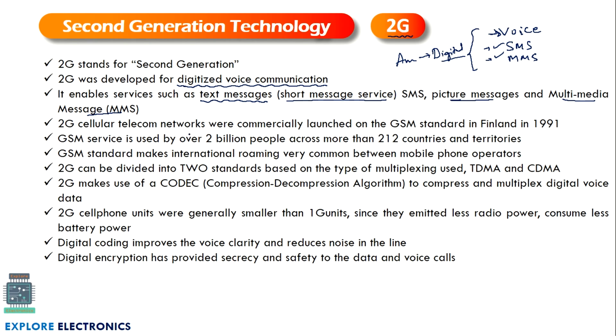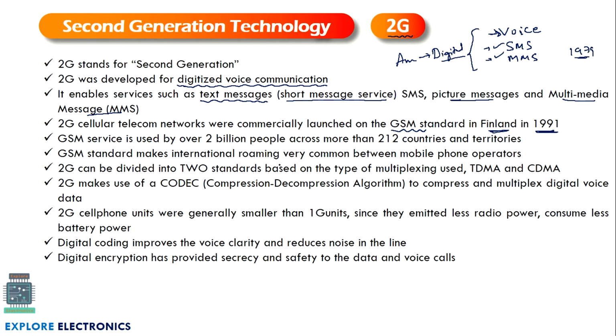This 2G cellular telecom network was commonly launched on the GSM standard in Finland in 1991. 1G came into the picture in 1979. After some 10-12 years, 2G comes into existence. In 1991 in Finland, they used the GSM standard.